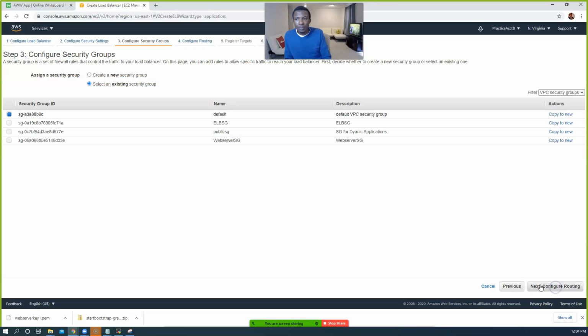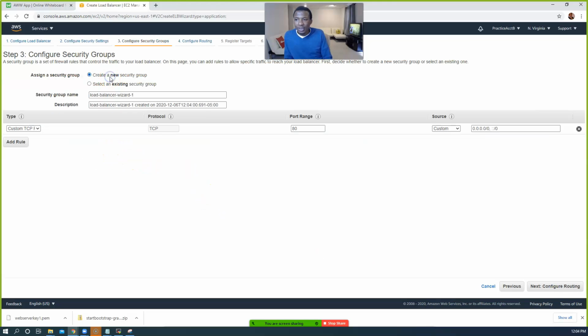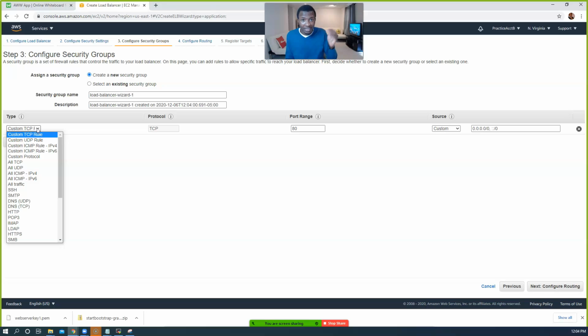Go ahead and click on configure security groups. I want us to create a new security group for our load balancer. Because the world is going to be accessing this load balancer, right? This load balancer is what the world is going to be trying to hit. Your customers from the entire world are going to be trying to hit your load balancer. So let's allow the entire world to hit your load balancer.